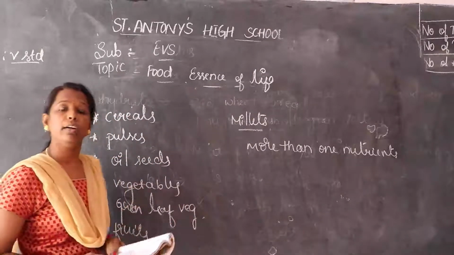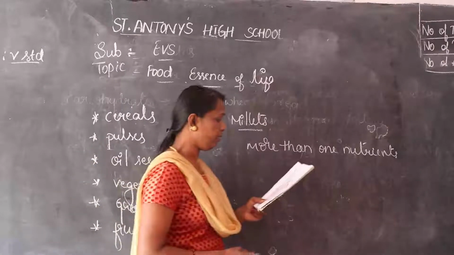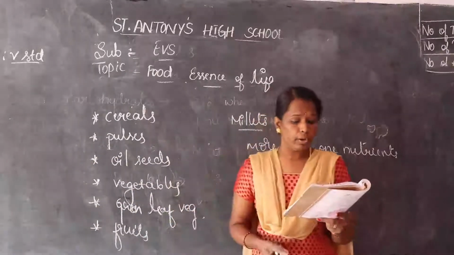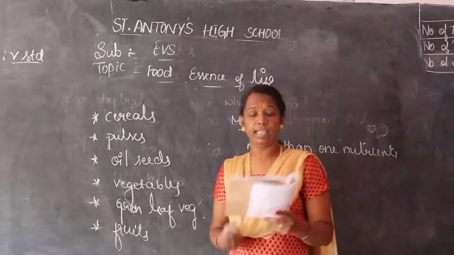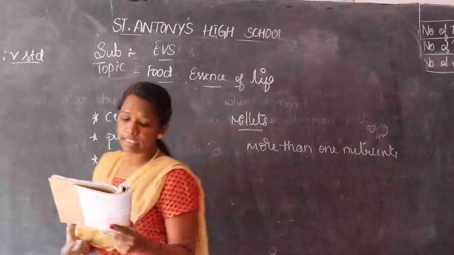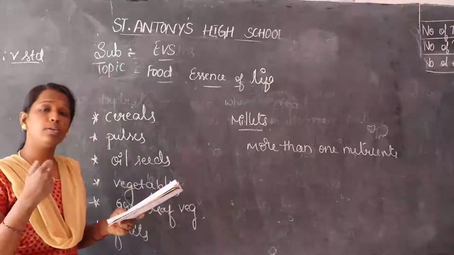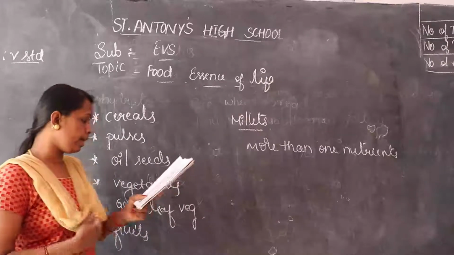Now we can discuss the uses of millets. Millets can be grown using less water in less time.